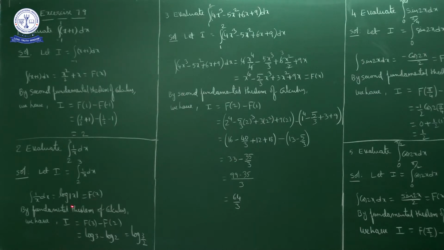By the second fundamental theorem of integral calculus, what we have? I is equal to f of upper limit minus f of lower limit. What is the upper limit? 3. Lower limit 2. So f of 3 minus f of 2. What is f of x? F of x is log mod x. So f of 3 is log 3 minus f of 2 is log 2. Log a minus log b is log a by b. So log 3 minus log 2 is log 3 by 2.